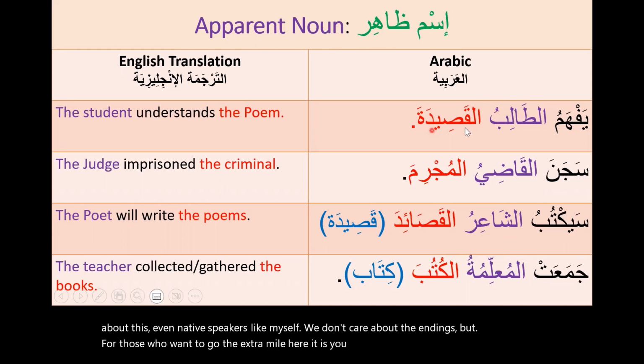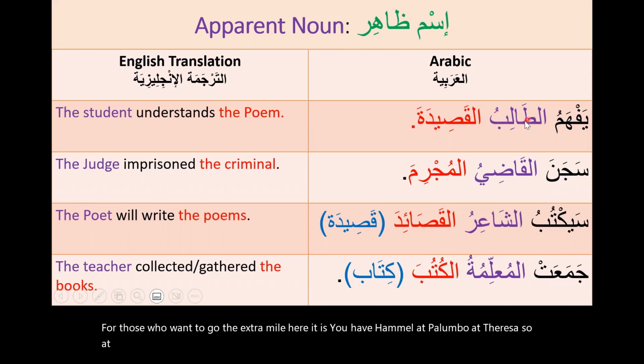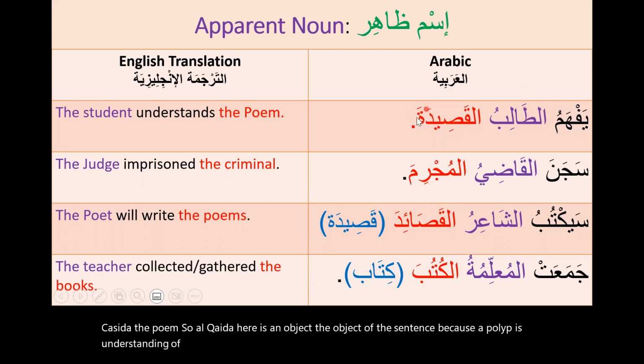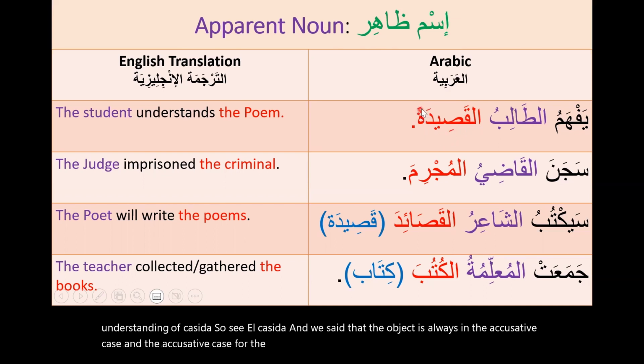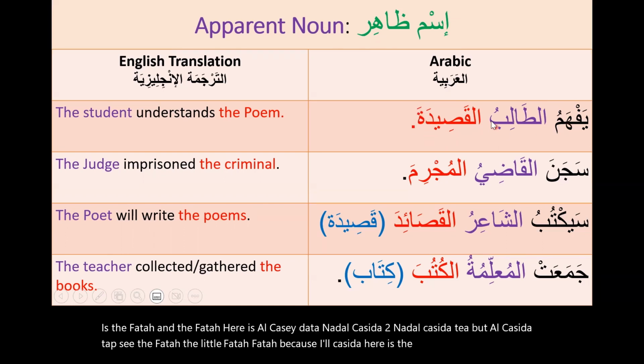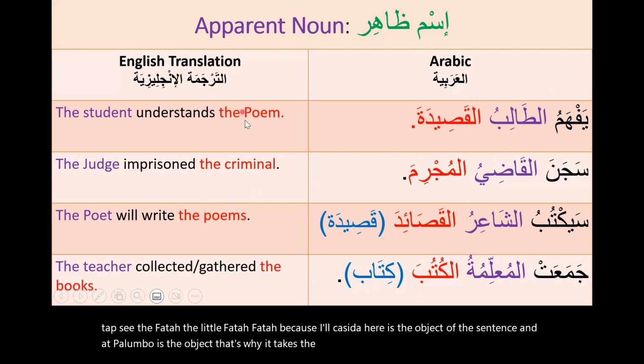يفهم الطالب الدرس. So الطالب is the subject of the sentence because he's the one who understands. يفهم القصيدة, the poem. So القصيدة here is an object, the object of the sentence, because الطالب is understanding al-qasida. So see al-qasidata. And we said that the object is always in the accusative case, and the accusative case for the singular is the fatha. And the fatha here is al-qasidata. Not al-qasidatu, not al-qasidati, but al-qasidata. And al-talibu, the student understands the poem.